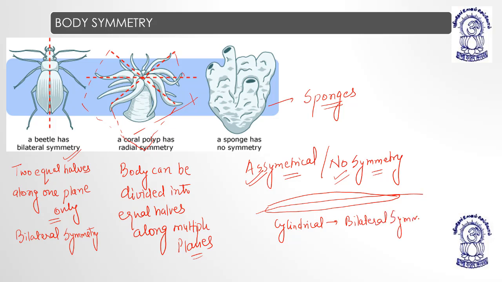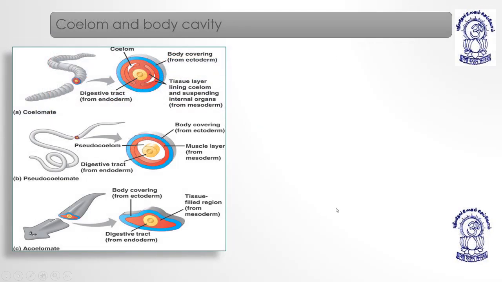Like we are also bilaterally symmetrical because our body can be divided into equal halves along only one plane, right? So we have three types of symmetry here: bilateral symmetry, radial symmetry, and asymmetry. Although I haven't considered spherical symmetry because it's not important. Now coming to the next slide, coelom and body cavity. It's very important.